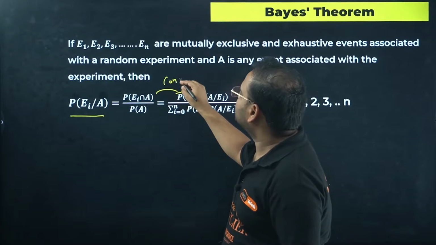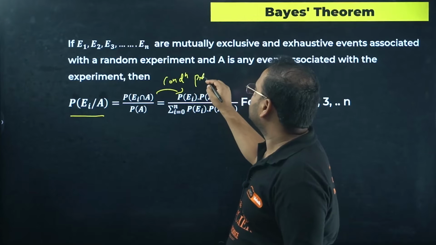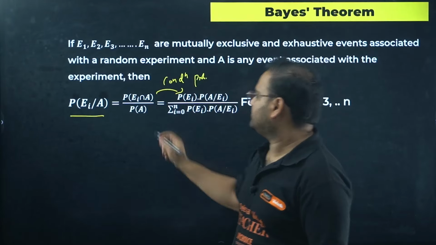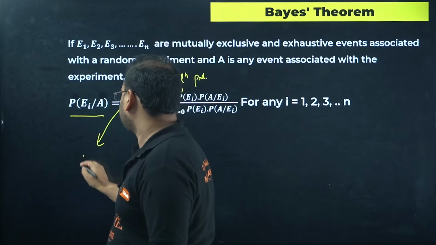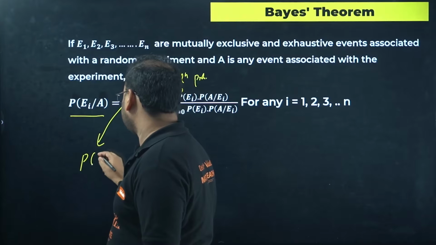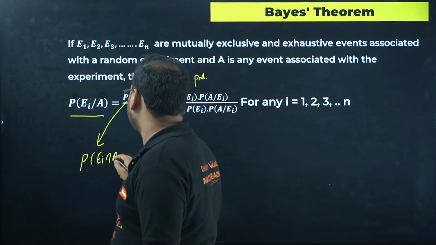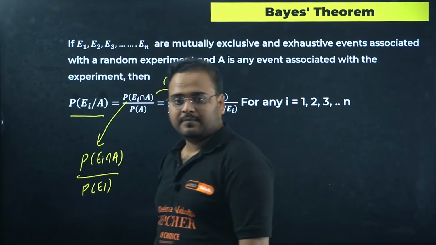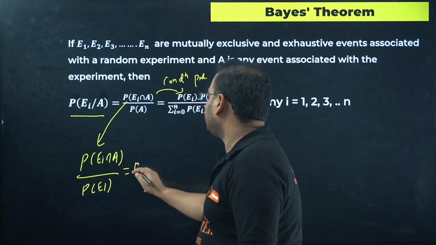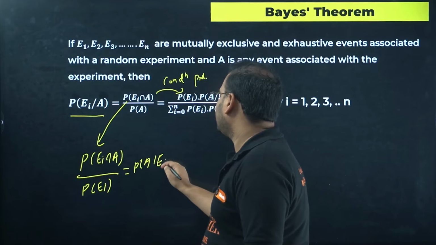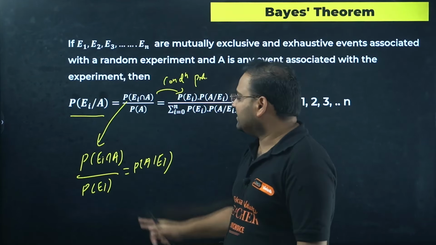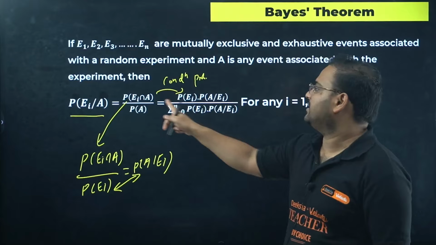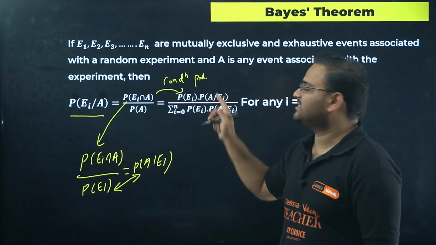This is conditional probability. Yes or no? P(A intersection E1) divided by P(E1). You're not sure? Let me write this for you. P(E1 intersection A) upon P(E1) will be given by what? P(A|E1). So if you want to find the intersection, simply take the product of these two. Same thing is here. I want to find the intersection value, I get the same thing over here.